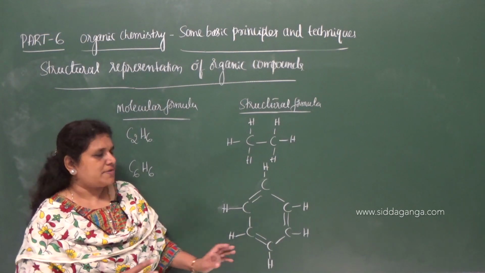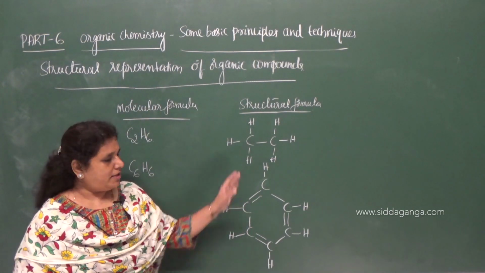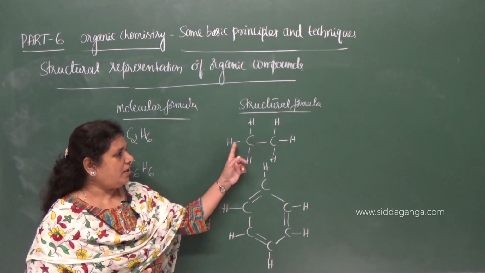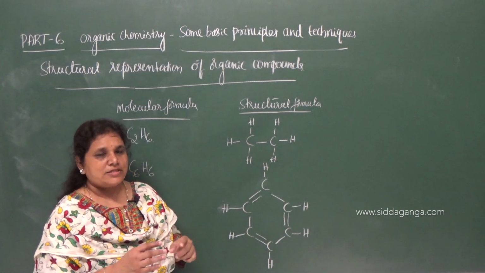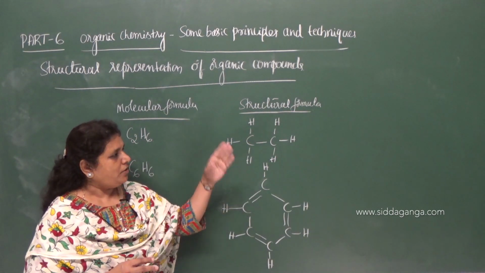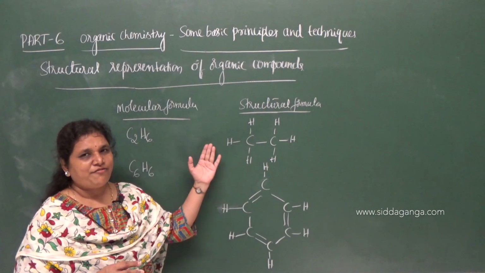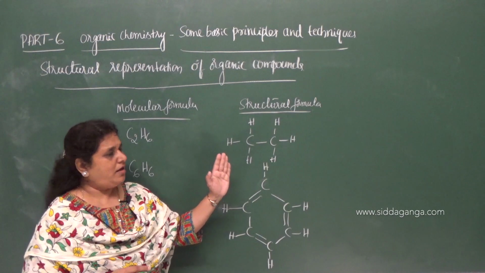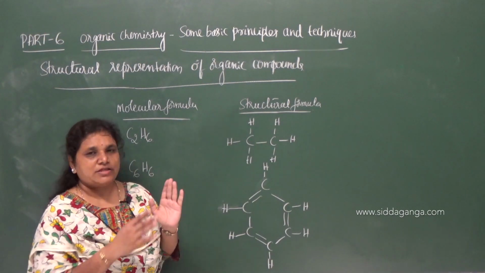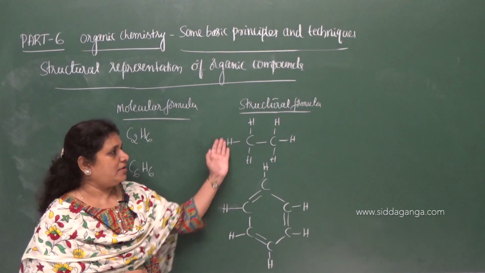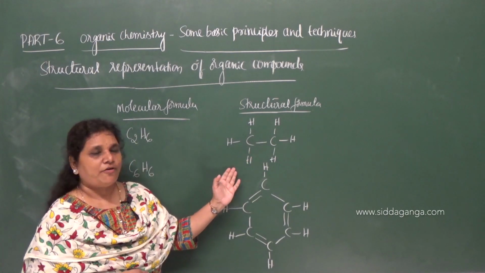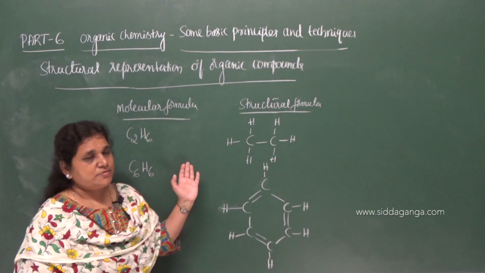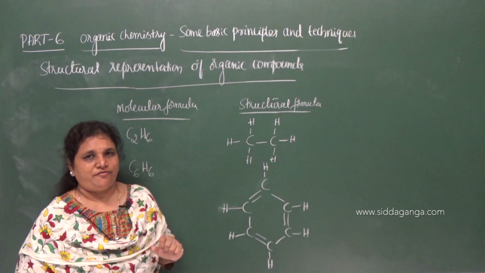Actually, one atom may be below the board, away from the plane of the board, and one bond may be out of the plane of the board, towards the observer. Like that, you can also represent a structural formula in three-dimensional representation. So that is the difference between molecular formula and structural formula.